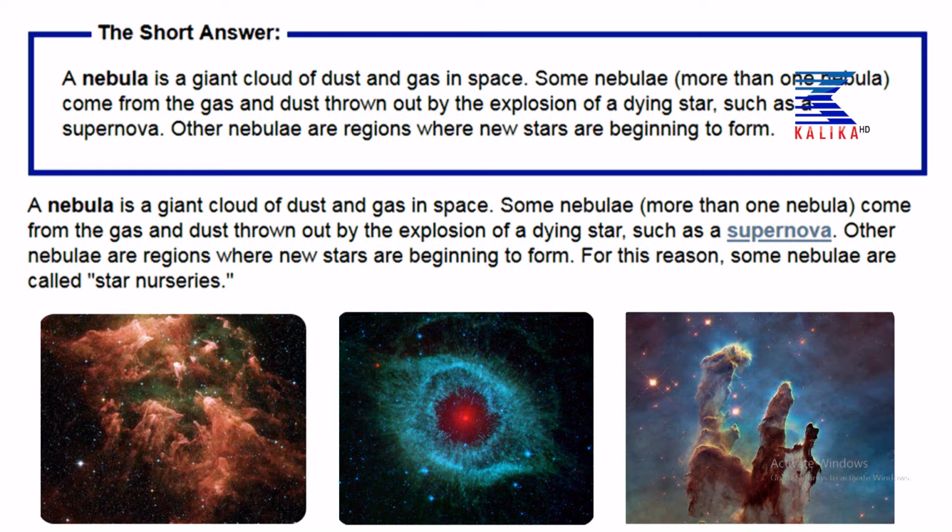So, you can see here nebula regions where new stars are beginning to form. For this reason, some nebulae are called star nurseries. These are the figures of some nebulae.